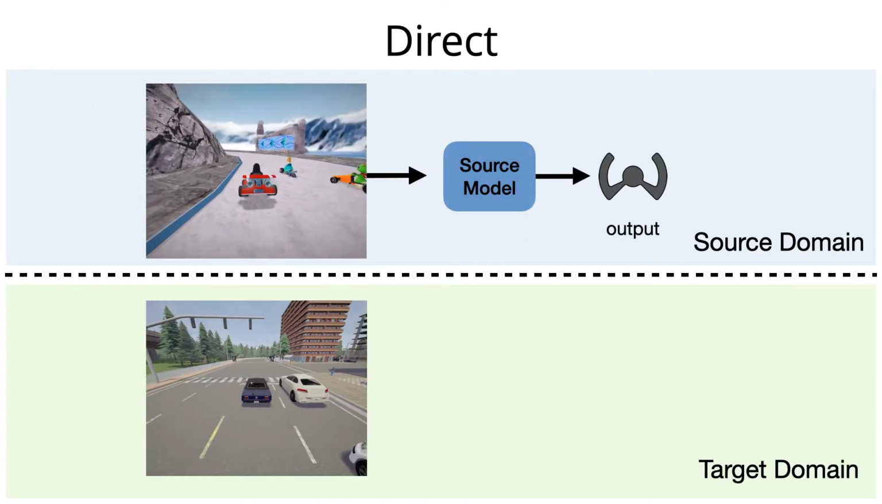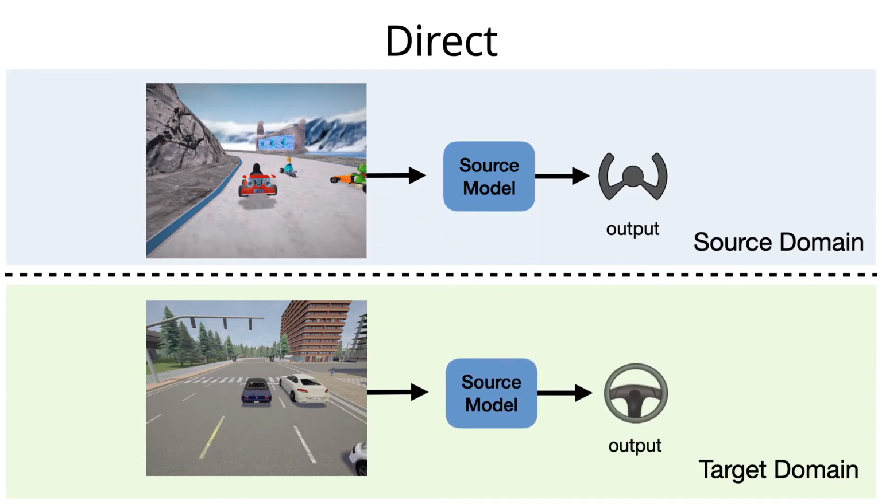Let's start by looking at a simple baseline, ignoring the issue of domain shift altogether, and simply deploying a model trained in the source domain onto the target domain. When the domain gap is large, this direct baseline will fail, as the source model has not seen images from the target domain's raw input image distribution.